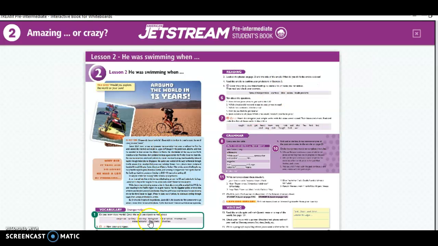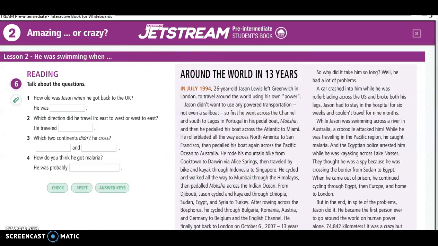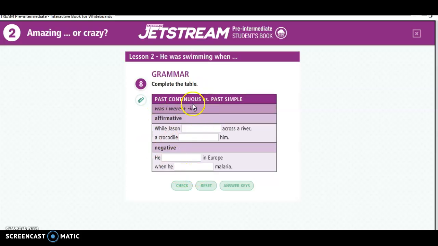In lesson 2, we have some vocabulary: capper band, car ferry, cruising ship, fishing boat, hot air balloon, mountain bike, rescue helicopter, rollerblades, school bus. Here you have some reading, some more reading, and now let's look at our grammar.